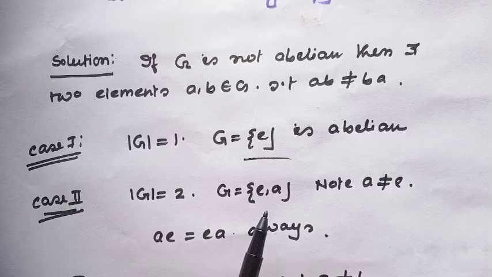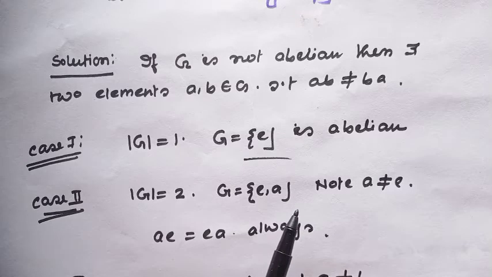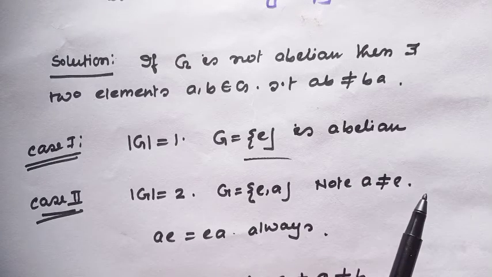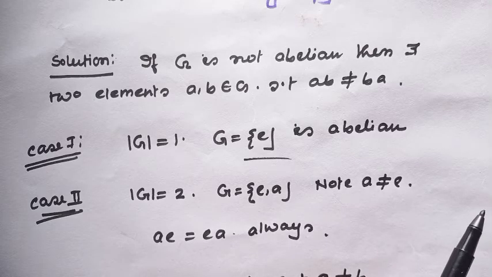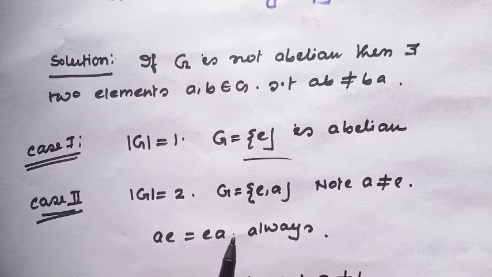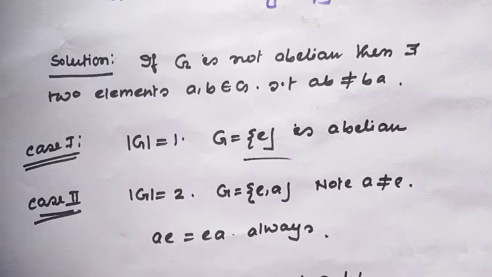That means G contains only E and A, where A and E are different.